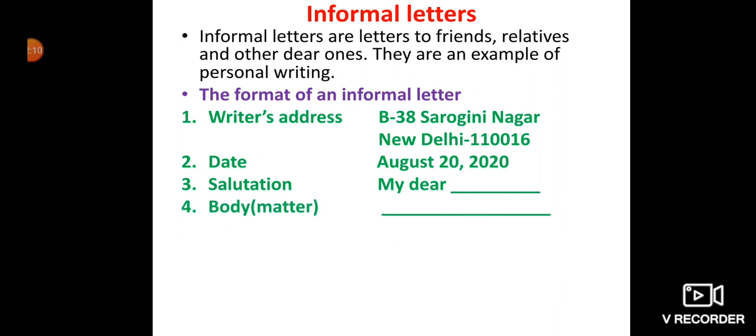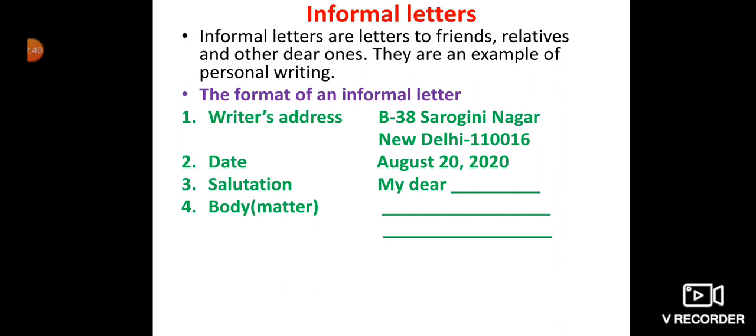Then next comes the body of your letter. That's the matter. What matter we are supposed to write will come at the fourth number. That's the body of your letter. You are not supposed to write the numbers, children, 1, 2, 3, 4. You all know very well how to write your letters. You might have done it in your previous classes. It's just that for what things in which order you are supposed to write, I have put the numbers. Okay.